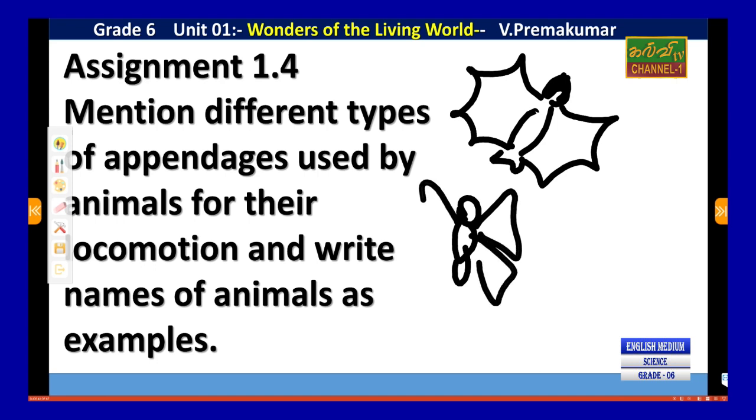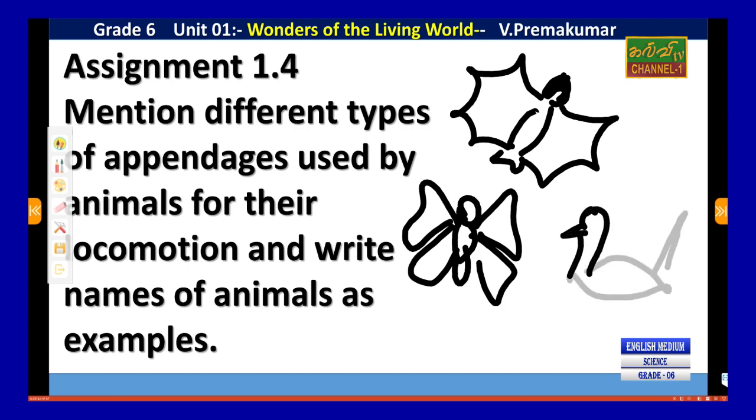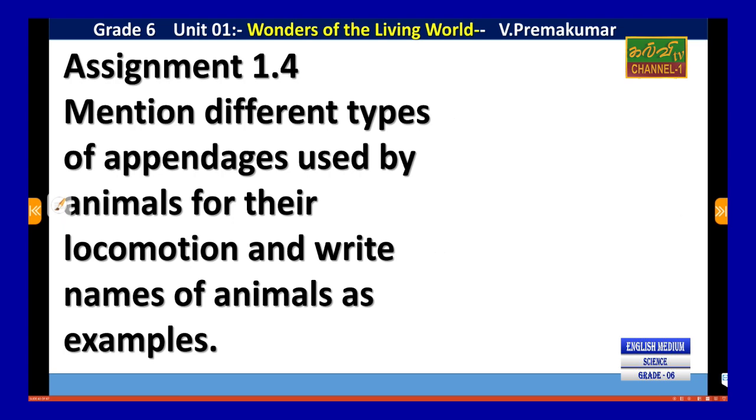You can find butterflies in your environment. But the amoeba, a microorganism, also has small appendages called pseudopodia. That is not necessary now. Birds also have appendages. So you can find examples in your environment and do it.